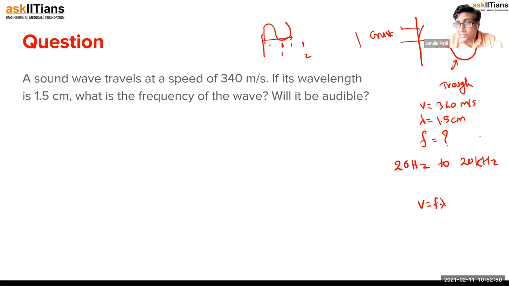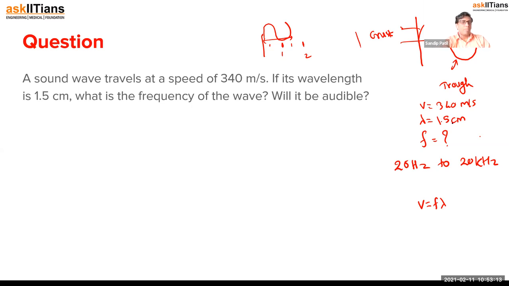One more thing to remember in physics, a very important part: whenever you are doing calculations, the units should be in the same system. If you are using meter per second for velocity, lambda should also be in meters. Or you can convert the velocity to centimeter per second.